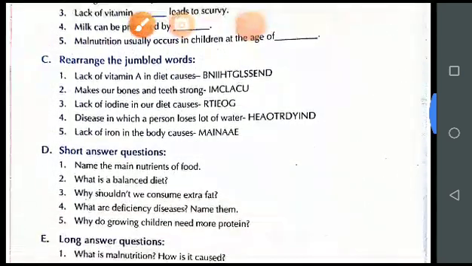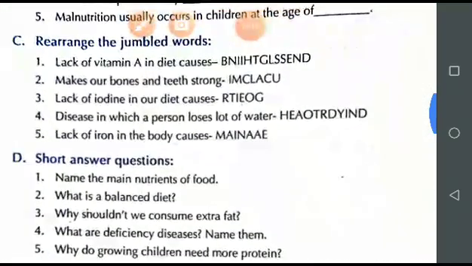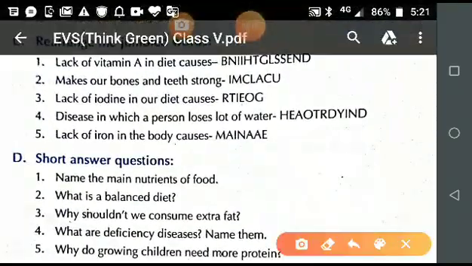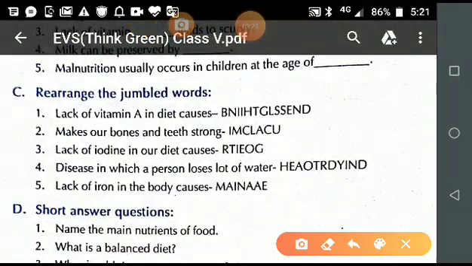Now students, we have done the quick recapitulation of questions A and B. Now let's start with question number C.